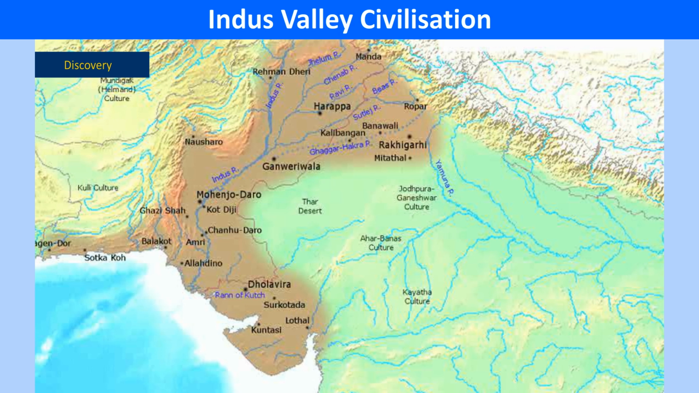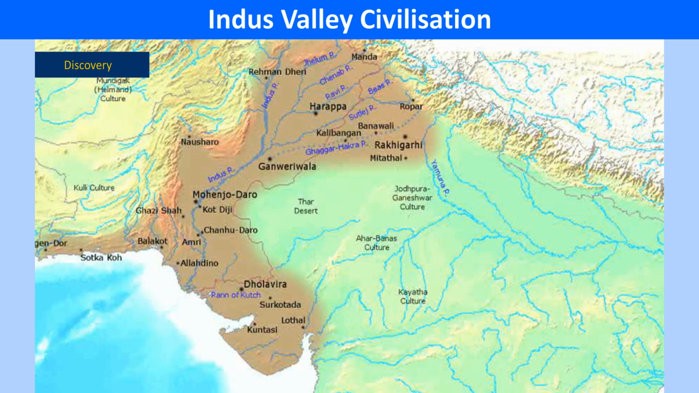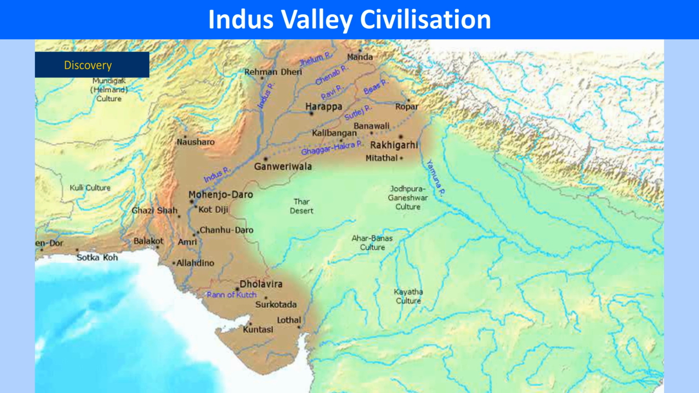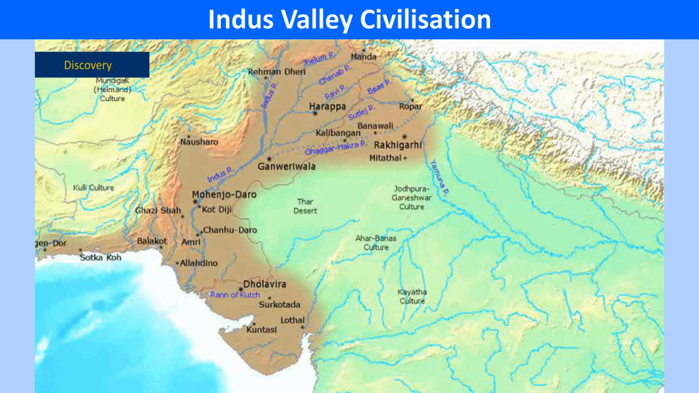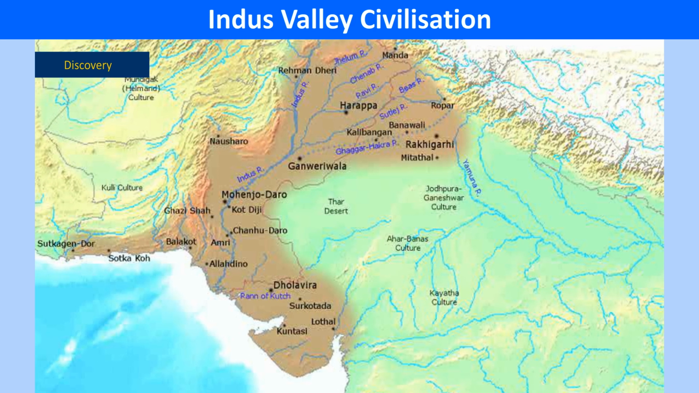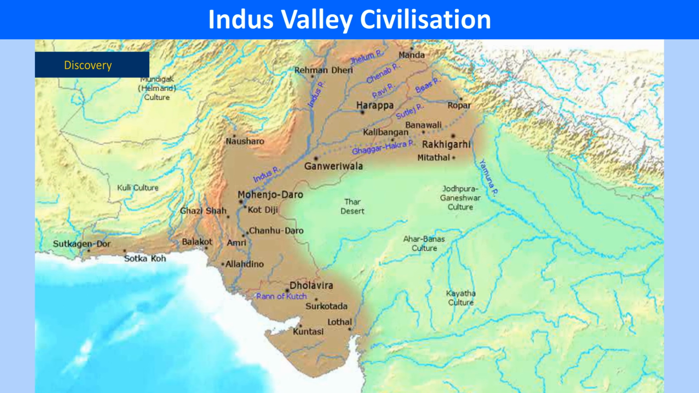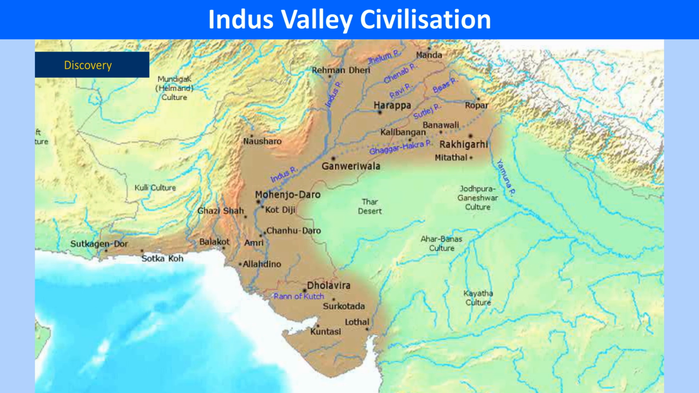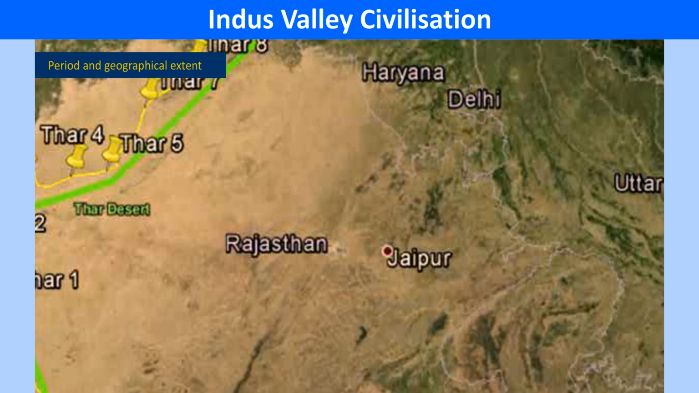The first two cities of the Indus Valley civilization to be excavated were Harappa and Mohenjo-daro. They were also the two biggest cities of this civilization. Harappa was the first city to be excavated. This civilization is also known as the Harappan civilization.